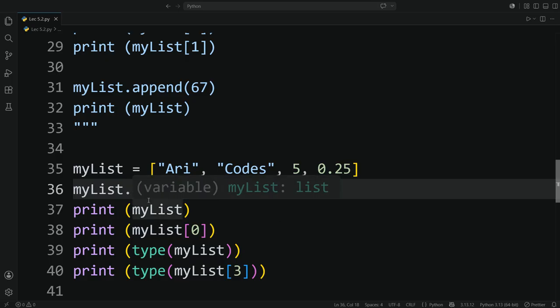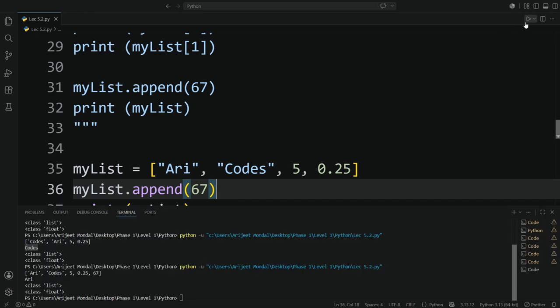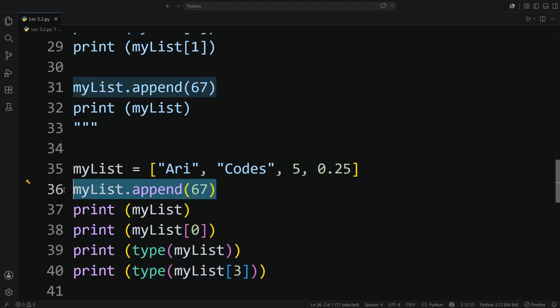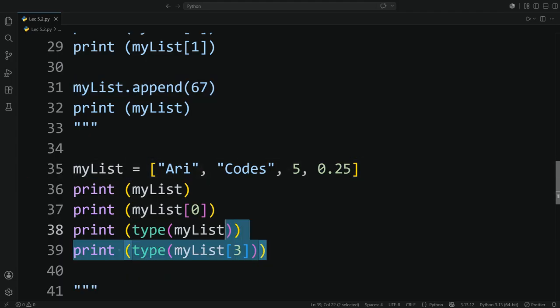So using this append attribute, the new list variable should be array codes 5 0.25 67. Let's see. Here you can see AriCodes 5 0.25 67. I hope this is clear.